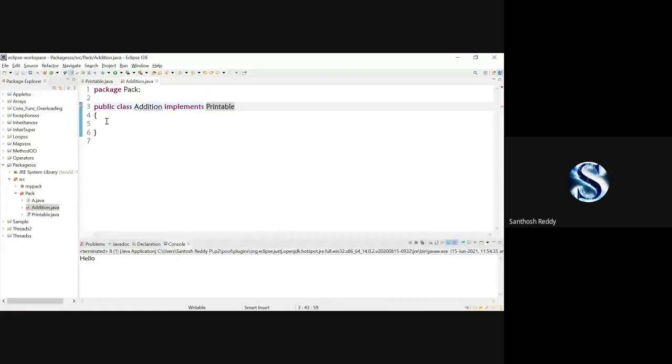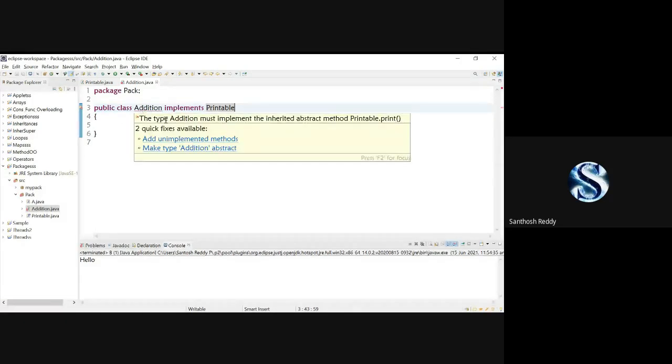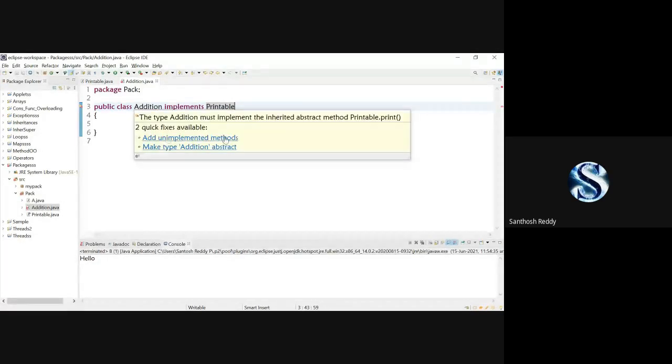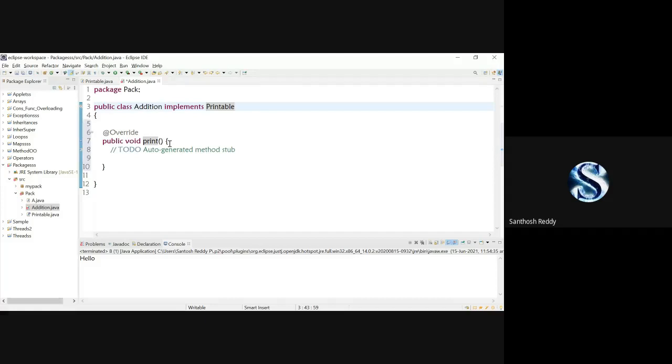Now you're seeing an error. Why? Because I have not written any method within the class, and there is a method in the printable interface. It gives a suggestion to override the method which is present in printable. So when I click here, there is an option called add unimplemented methods. When I click it, automatically the signature of the void print method appears in the addition class. See, the signature is generated here automatically. Now, have you understood how to access the method present in the interface from the class?